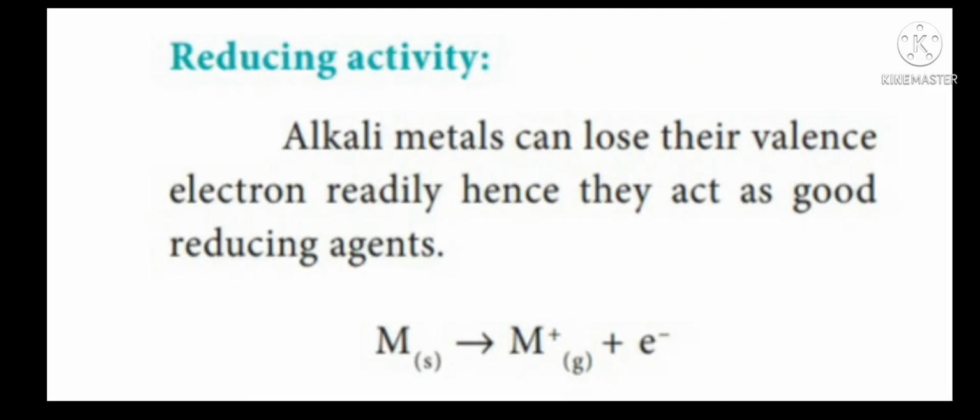Next, let me discuss the reducing activity of alkali metals. Alkali metals have one electron in their valence shell. Hence, they readily lose that one electron and are good reducing agents. It is given by M, which gives M+ plus electron. The metal in solid state loses its electron and forms metal cation in gaseous state.